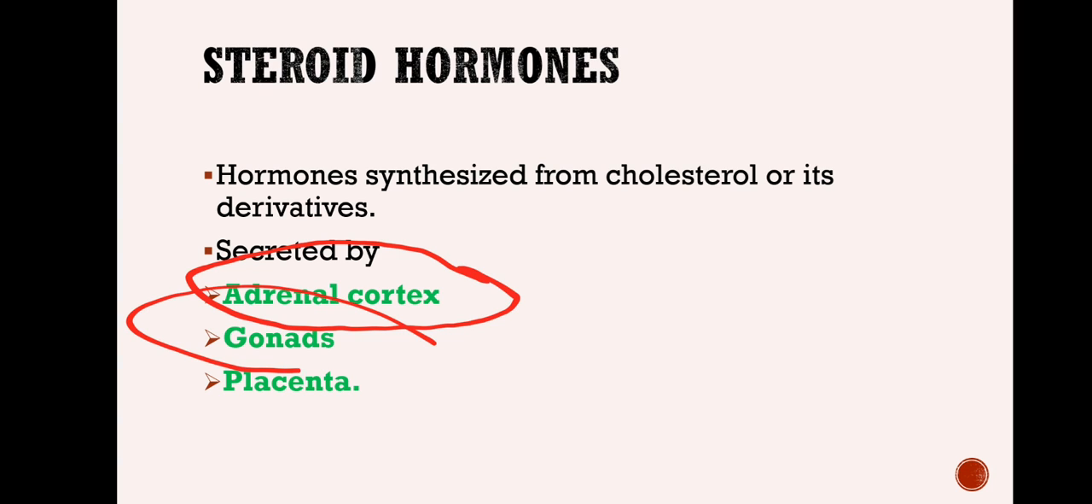Then gonads, testis and ovary also secrete hormones, and you are familiar with testosterone, progesterone, estrogen, etc. Again, the sterone is there in their name, progesterone, testosterone, steroid hormones, they are secreted by the ovary and the testis. Testosterone is secreted by testis, progesterone by the ovary. Then even the placenta in females also secretes hormones like progesterone. This is placental progesterone, and this is also a steroid hormone.